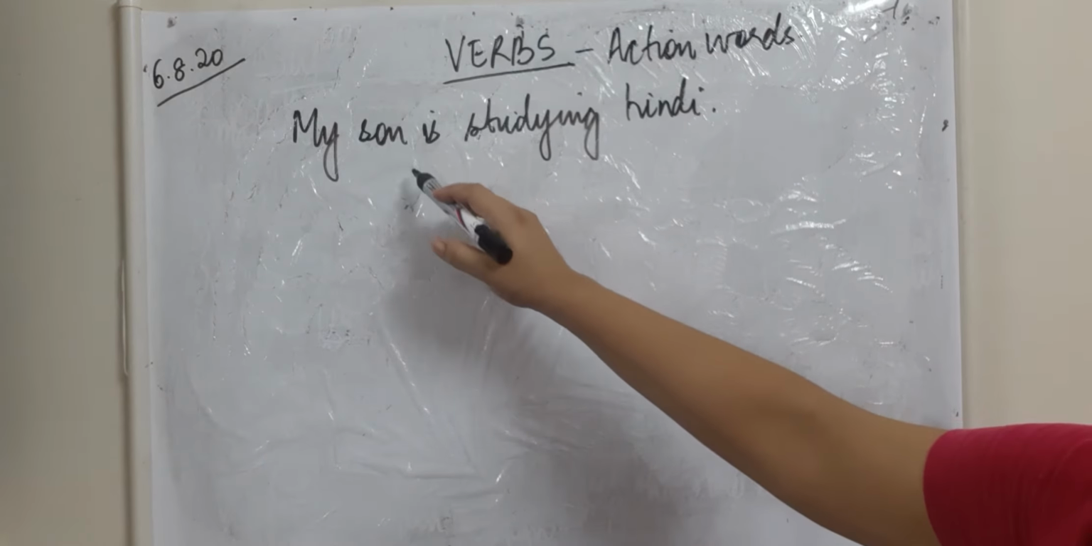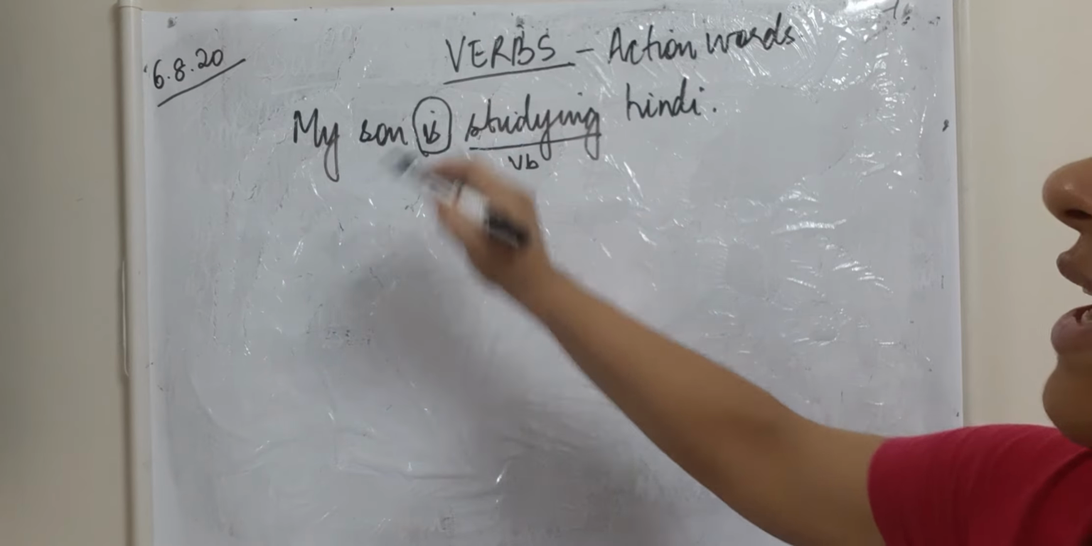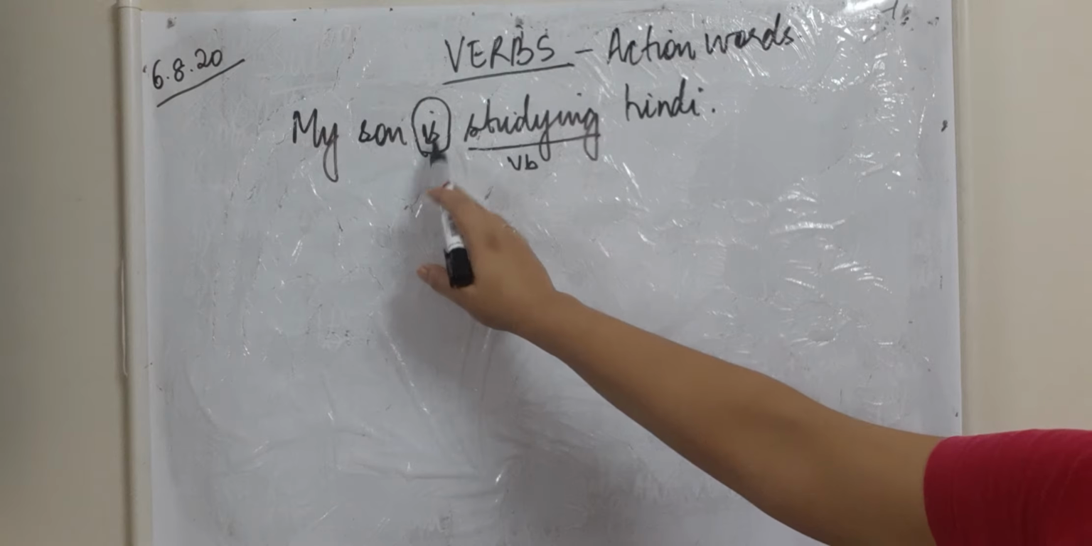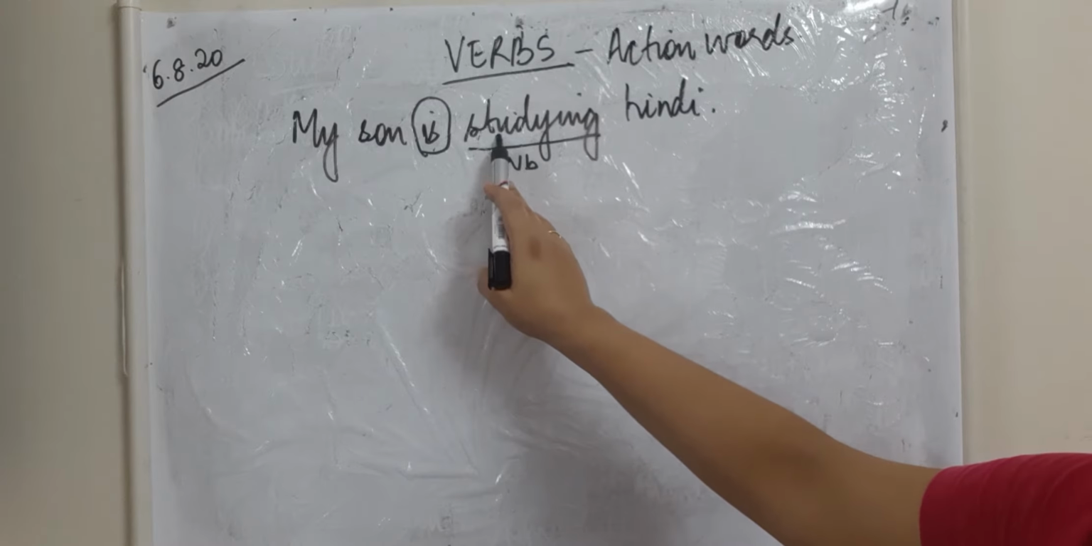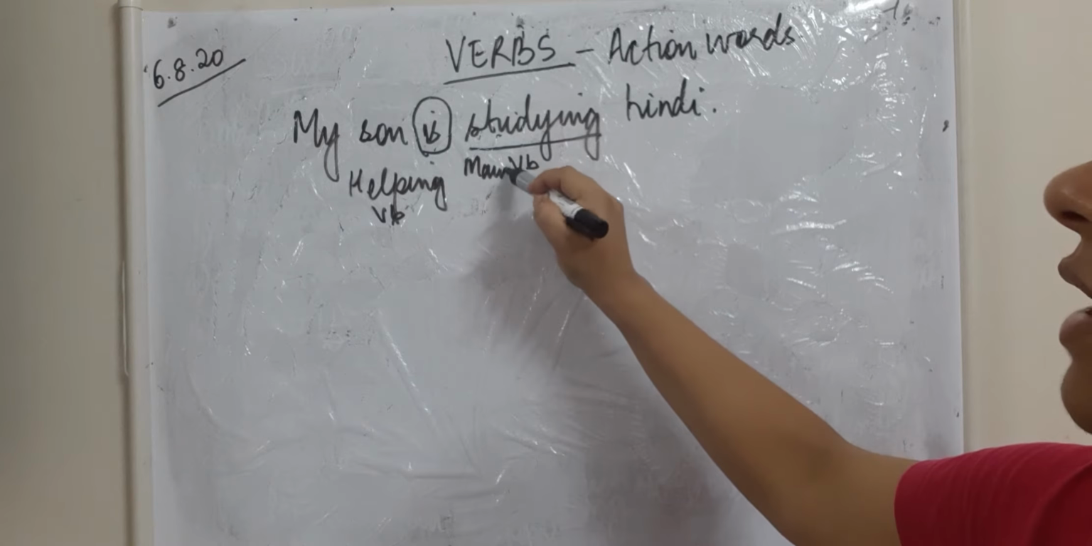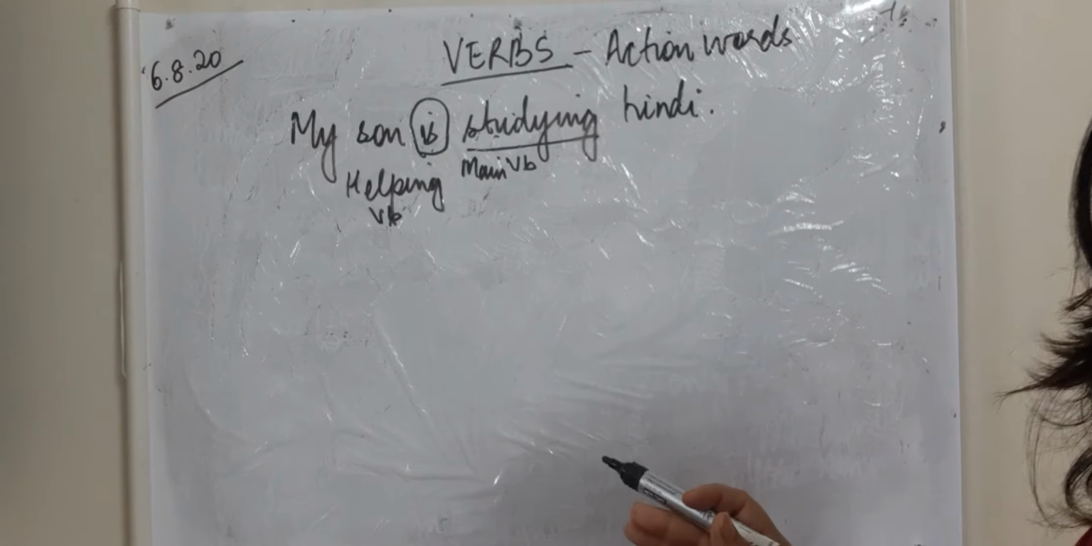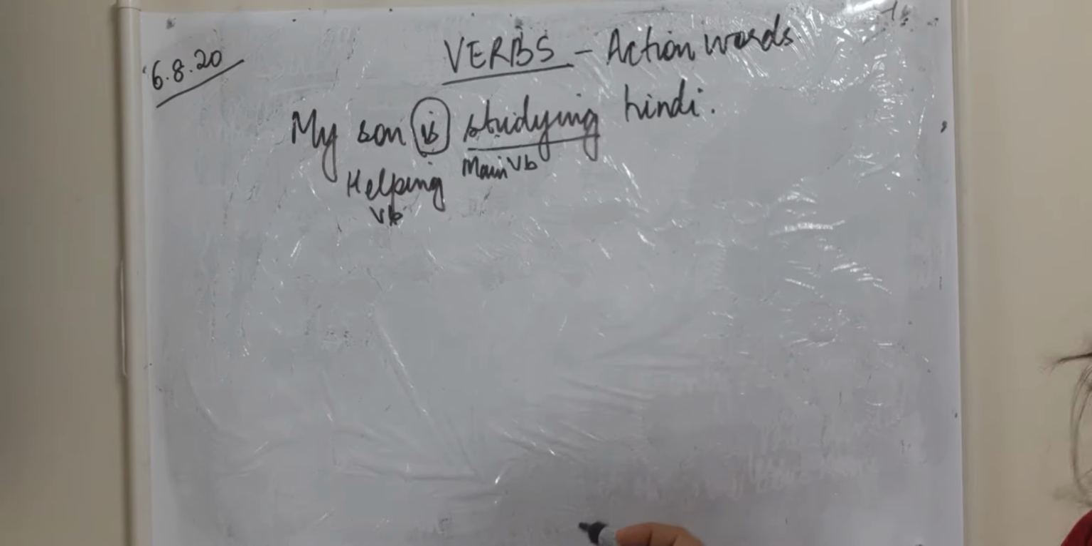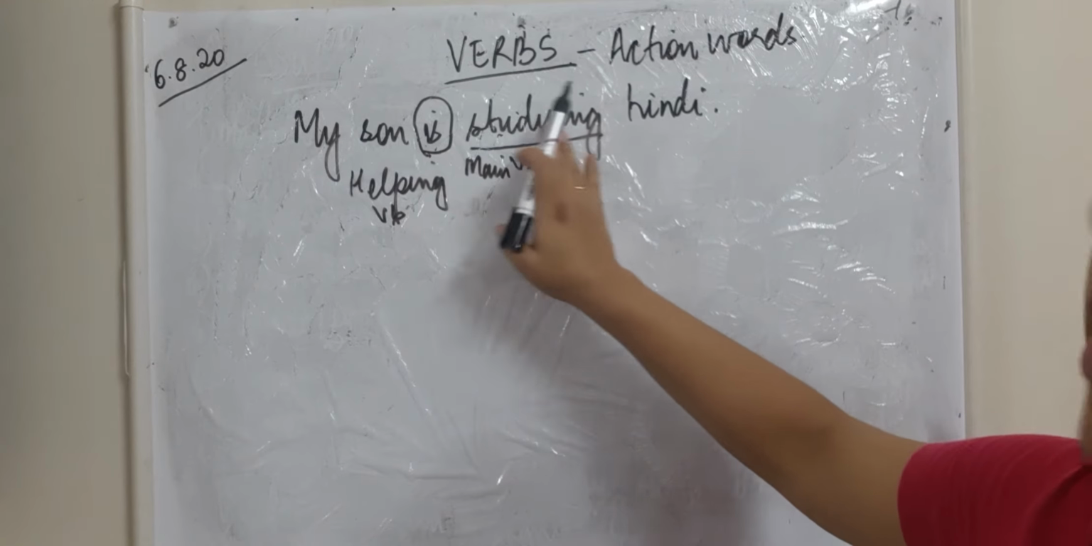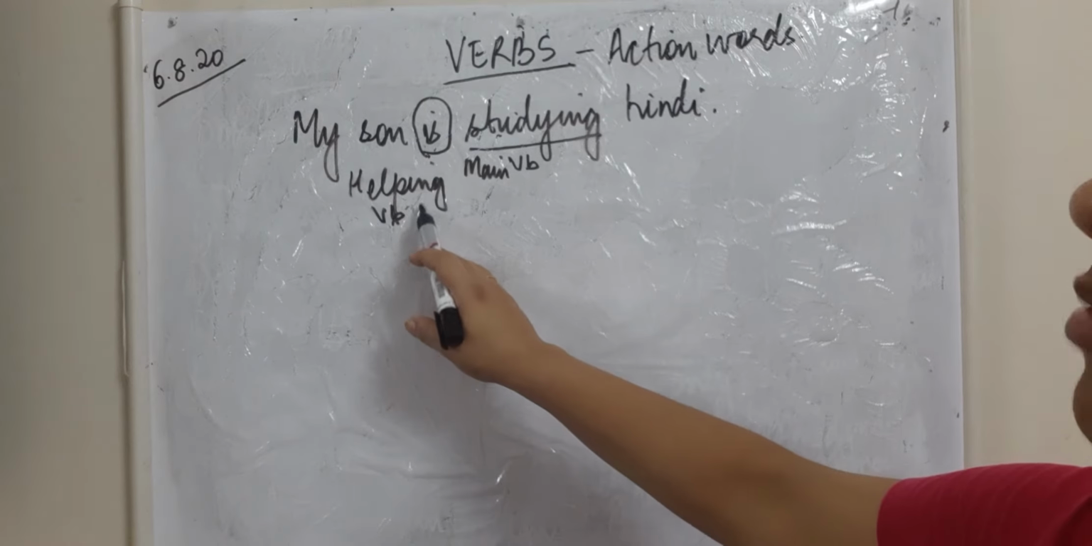But in this sentence there is another verb, which is "is". Now this is a helping verb, and studying is the main verb, meaning the main action which is being done in a sentence. The main action is that of studying, and the helping verb is not the main verb, it is acting as a supporting verb. It is supporting the main verb. That is why we call it a helping verb.